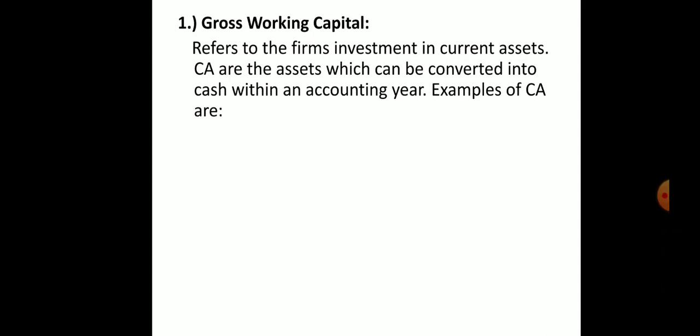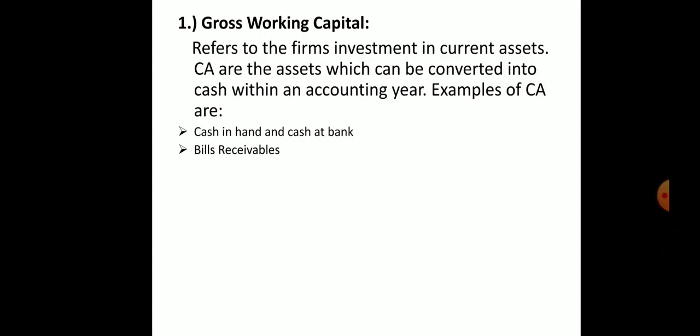What are the items in the current assets? We have cash in hand and cash at bank. The cash balance comes under current assets. Bills receivable means, if someone purchased goods from our company and did not pay the full amount, there is a balance, and in future they are going to pay that amount, that bill.